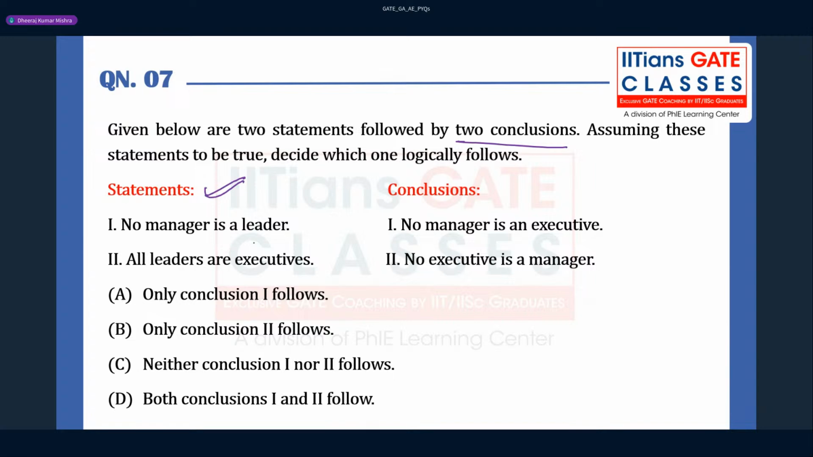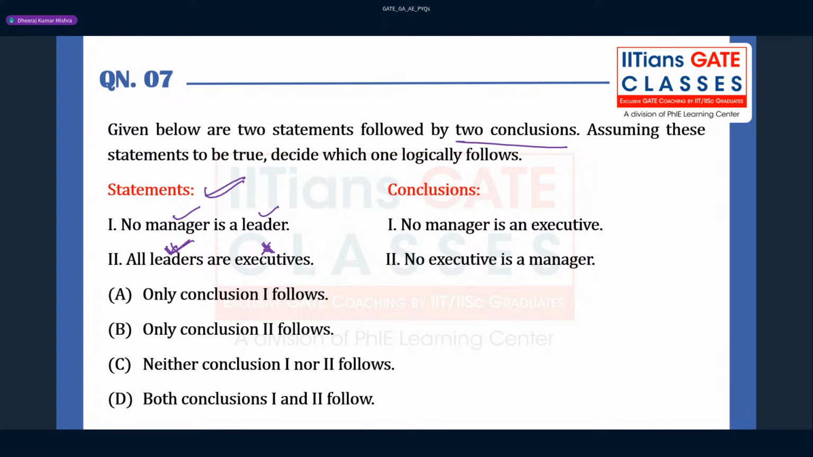See, no manager is a leader, right? So can somebody tell me what we have to put here? No manager is a leader. No means what? You can say tick tick kind of thing, right? All means tick and cross, right? Tick and cross.